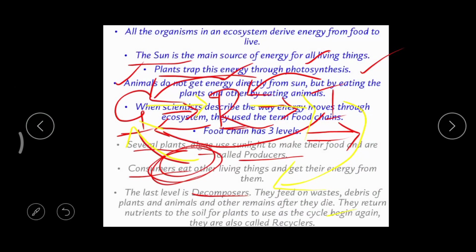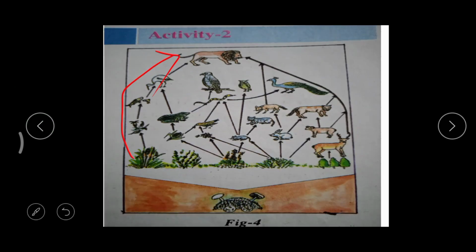Now let's go to the next topic. So clearly observe this picture here. If you carefully observe this, we can find several food chains. Say this is one food chain: grass, and then some microbes, and then a fish, then a crane, and then a lion.